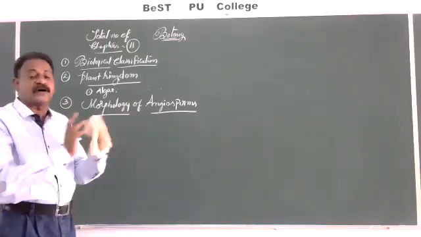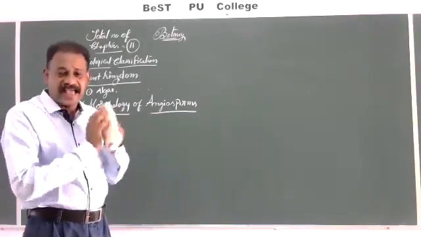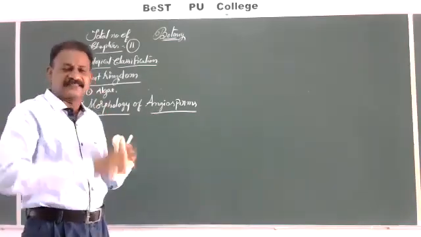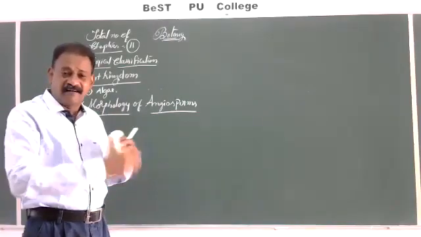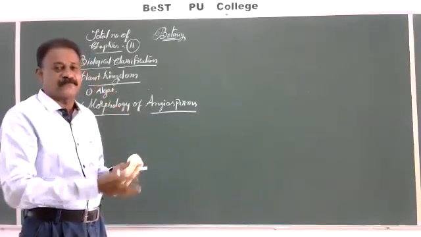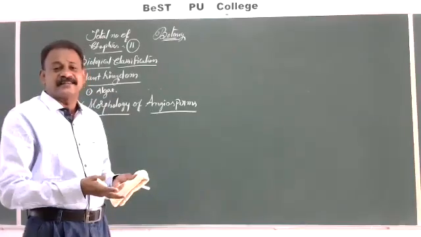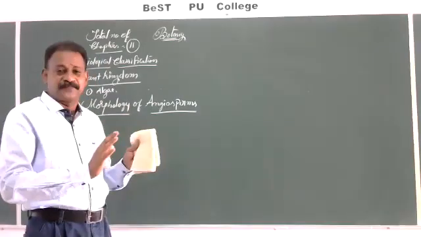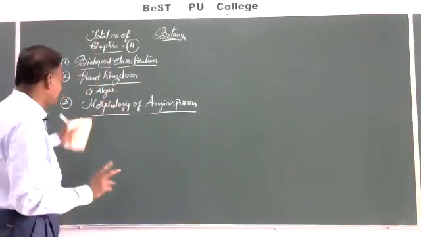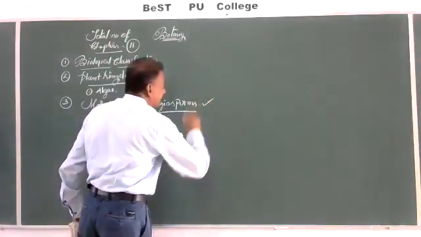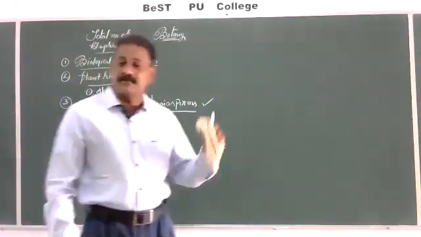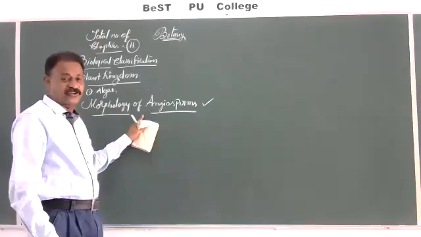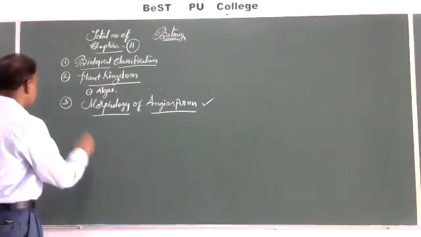A general plant means what? What are the parts it has? It consists of root, stem, leaf, each and every part, inflorescence, flower. After studying all these, fruit formation, types of fruits, seed, types of seeds, development of embryo, dicot embryo, until this, a total morphology. And this is the most important concept. Whenever any student or any teacher is going to teach botany, they generally start with this chapter, that is morphology of angiosperms.